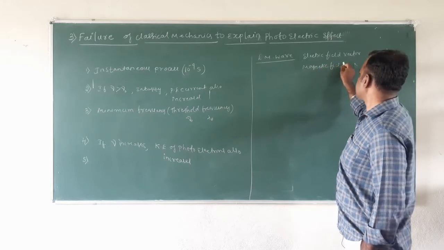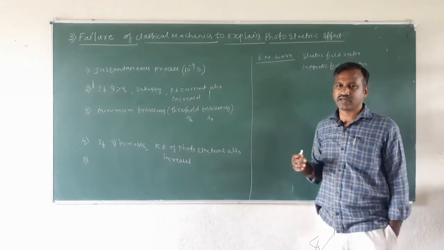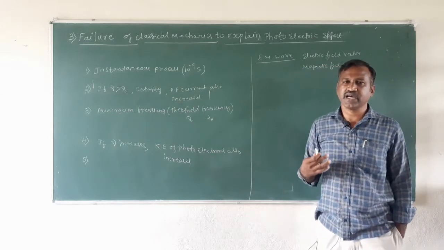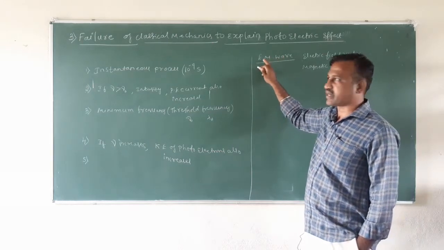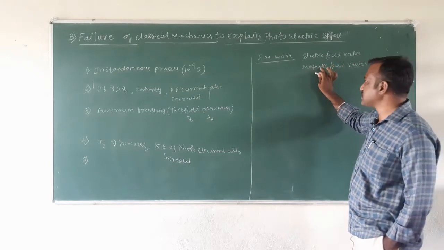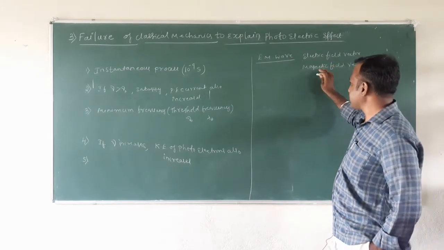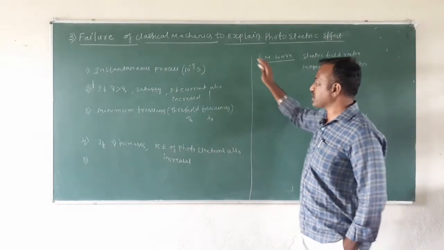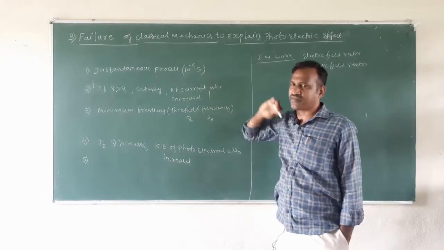According to electromagnetic wave theory, the classical view of light is an electromagnetic transverse wave, consisting of both electric and magnetic fields which are perpendicular to each other and also perpendicular to the direction of propagation of the wave. Now let us see what the classical mechanics explanation of the photoelectric effect would be.